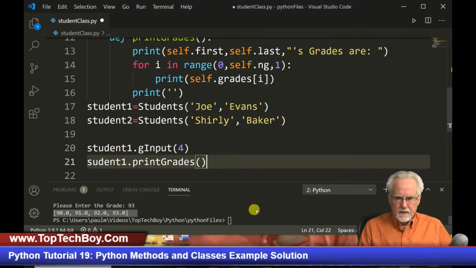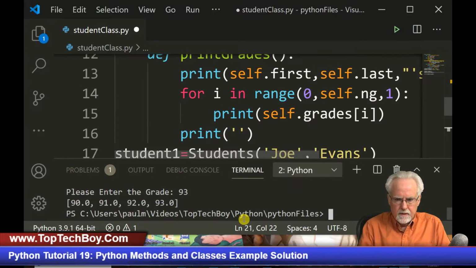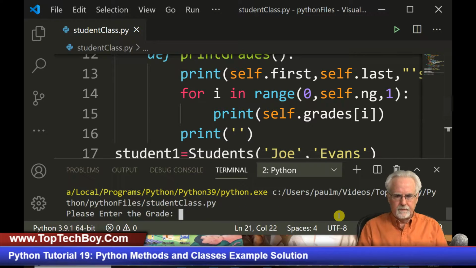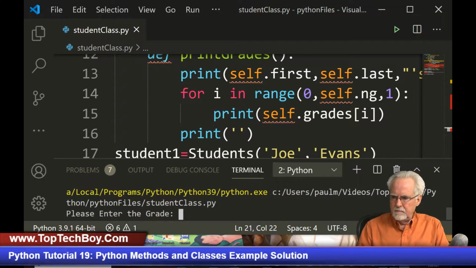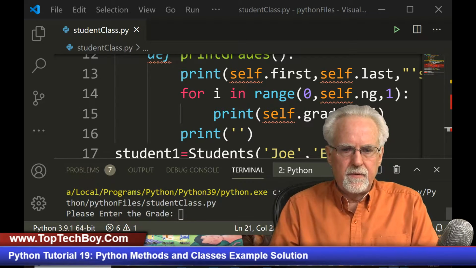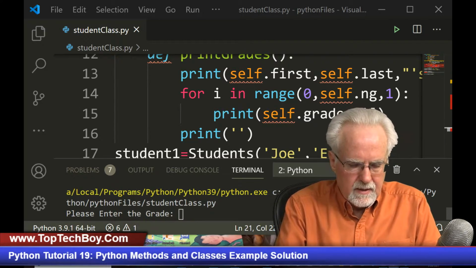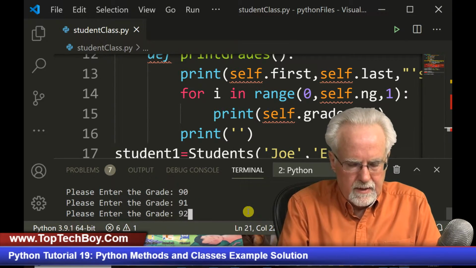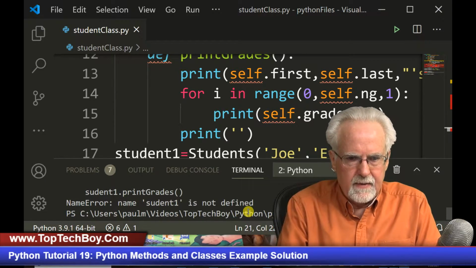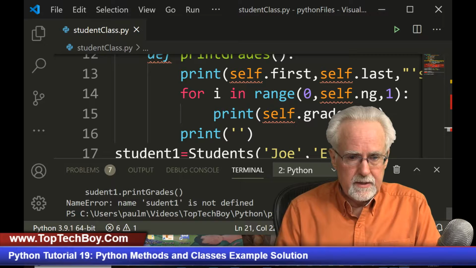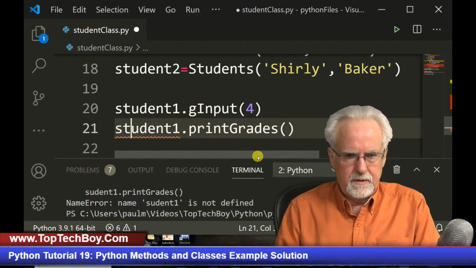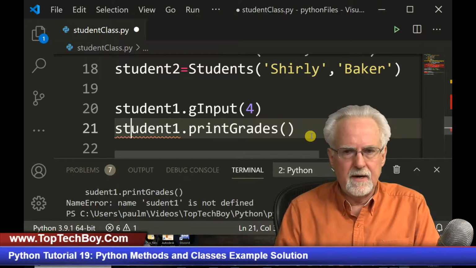Okay, so let's come down here. Let's get bigger. Okay, I think you can see that. And then I am going to run this thing. All right, please enter the grade. We're going to be 90, 91, 92, 93, and then student 1 is not defined. Oh my goodness, did you guys catch that? Student 1. All right, so that was an error.